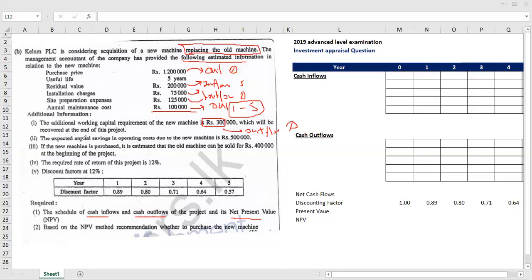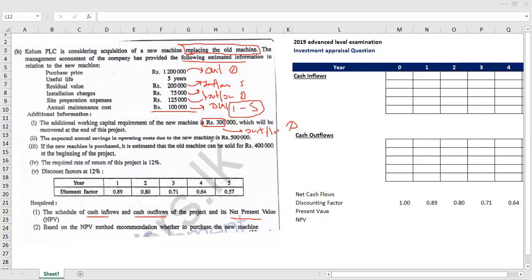The next one is the expected annual saving in operating cost due to the new machine. There will be an annual saving in operating cost. If this were a cost, it would incur a cash outflow. But this is a cost saving.